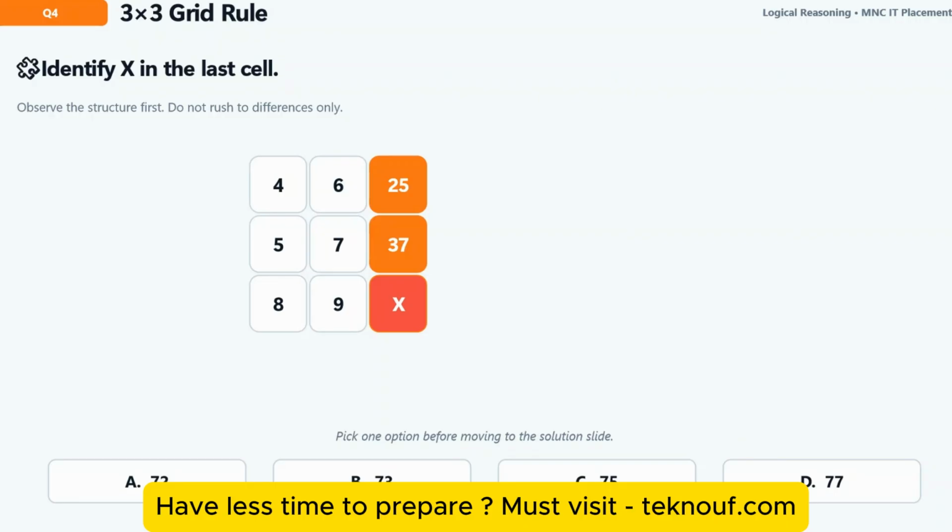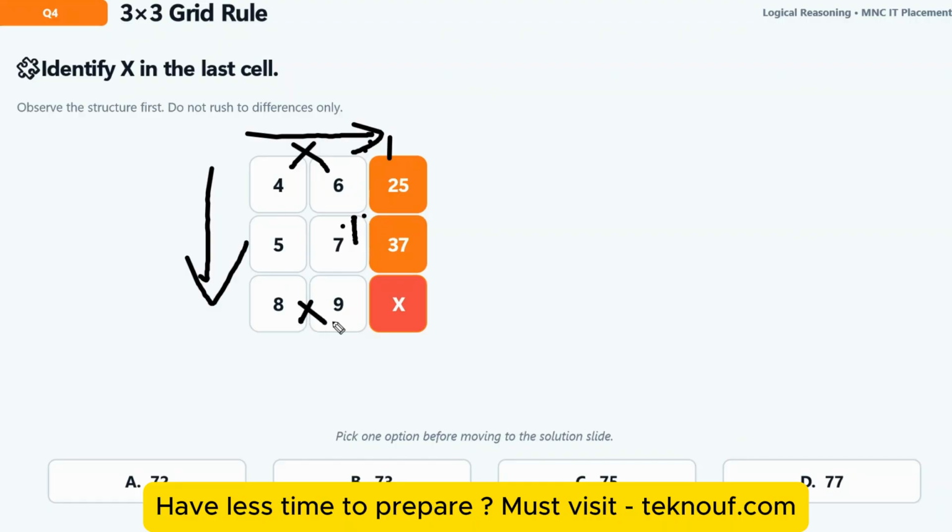Okay, now what's the value of x? Whenever you see this type of missing number problem, you can go row-wise or column-wise. At first, let's go row-wise. How is this 25 coming? 4 into 6 is 24, plus 1, it's 25. 5 into 7 is 35, plus 2, that is 37.